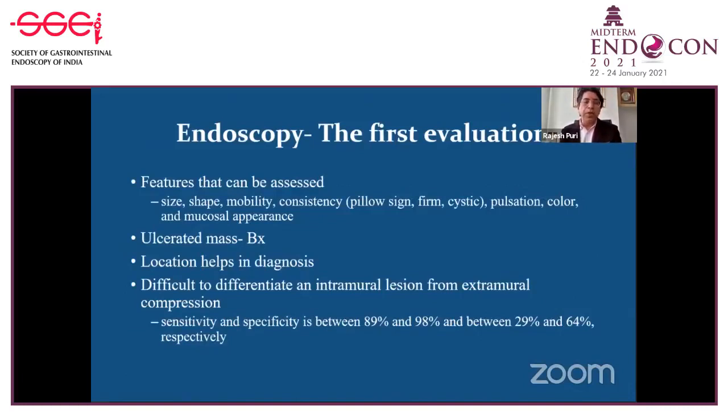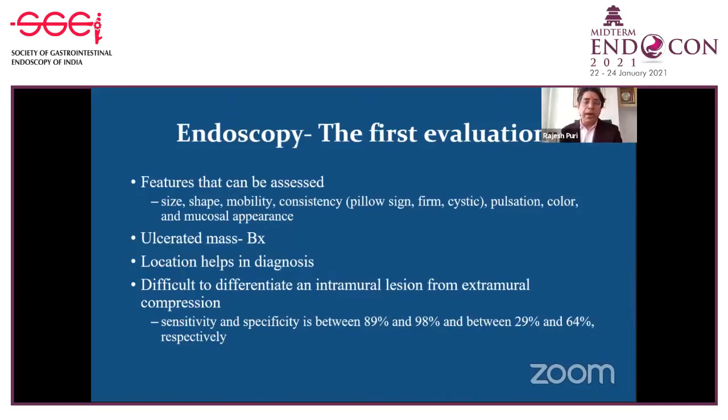On endoscopy, you can roughly assess the size of the lesion if there is a significant intraluminal component. If there is no intraluminal component, if they are intramural or extramural, then it is difficult to assess the size on endoscopy. Again, shape can be assessed if there is an intraluminal component. Mobility can be assessed.